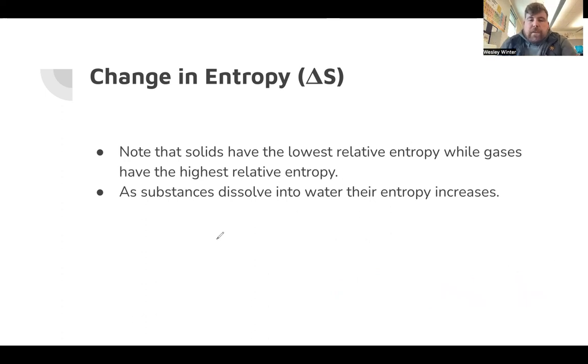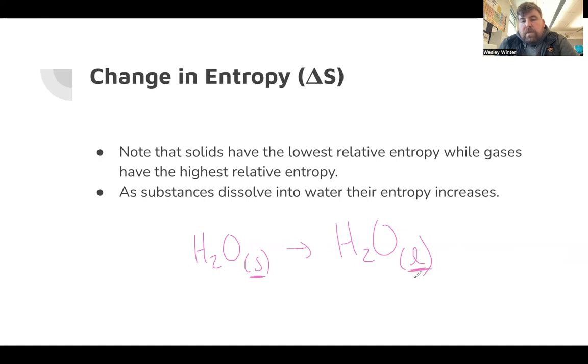On the flip side, if I were to take something like water in the solid state and melt it into water in the liquid state, solids are more ordered than liquids are, or liquids are more chaotic than solids are. So the change in entropy for this reaction would be positive. And I do expect you all to be able to predict these sign changes for the chemical reactions.